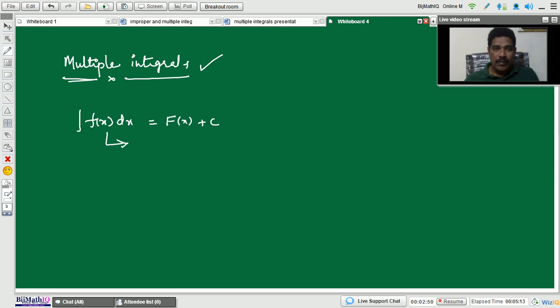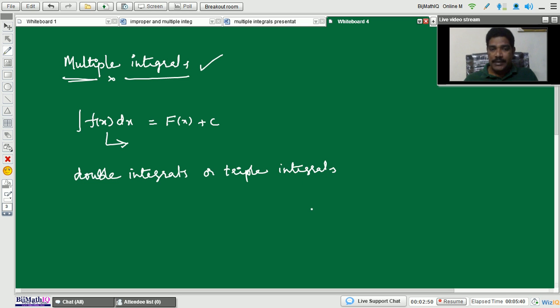For example, the general forms of multiple integrals are called either double integrals or triple integrals. Generally we will discuss these two types of integrals, because there are so many applications for engineering level about the double integrals and triple integrals. Okay, first of all let us discuss double integrals.